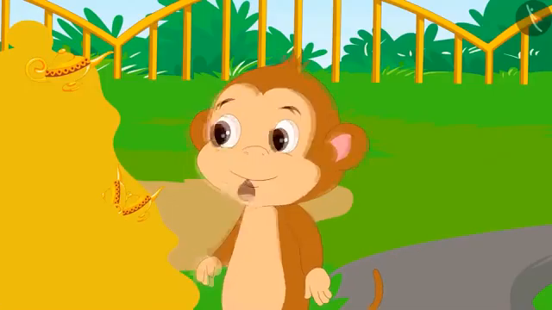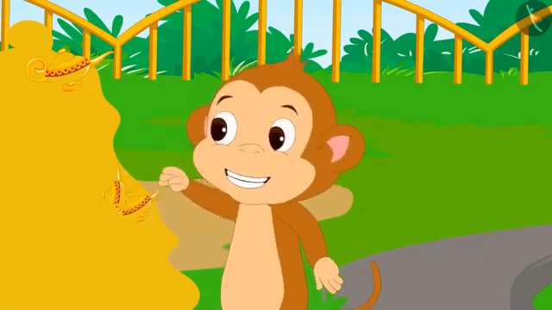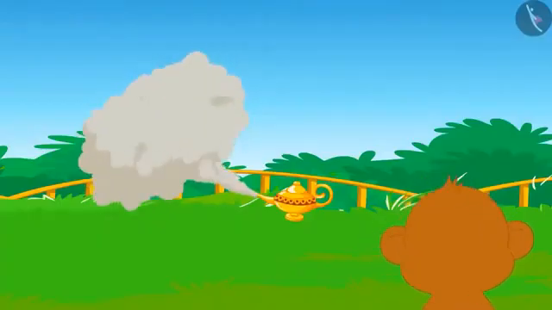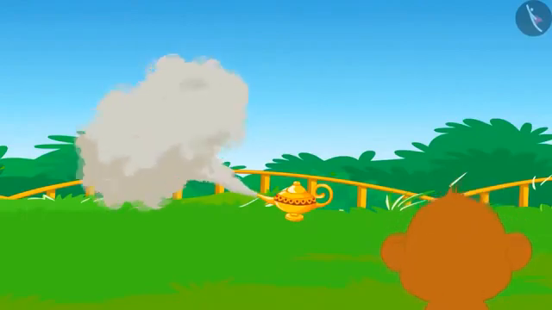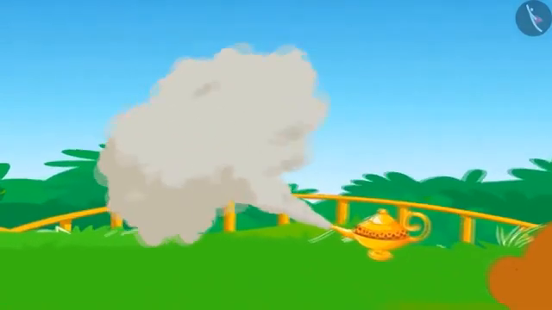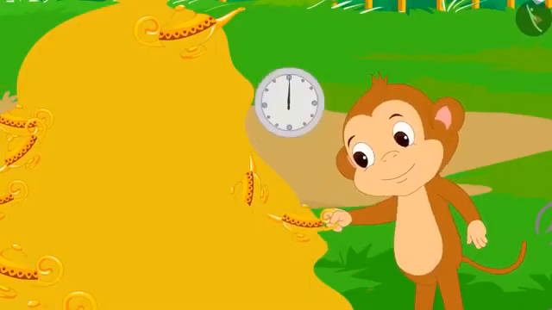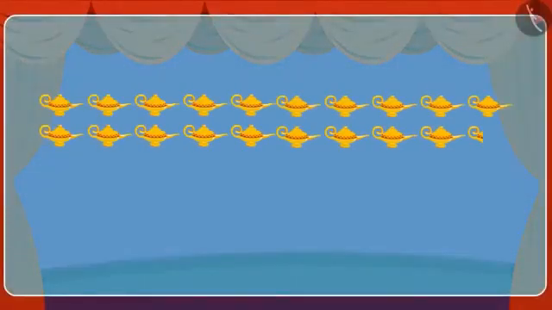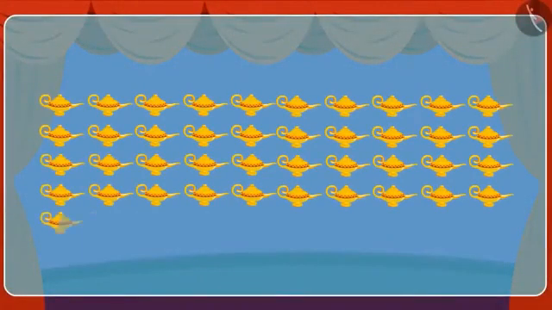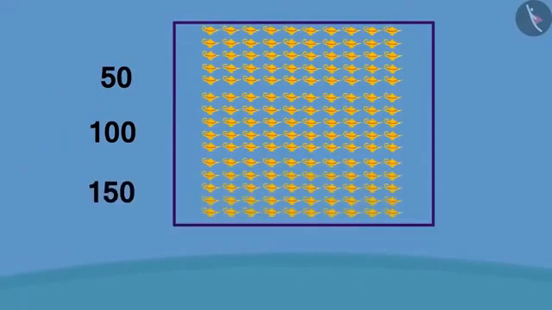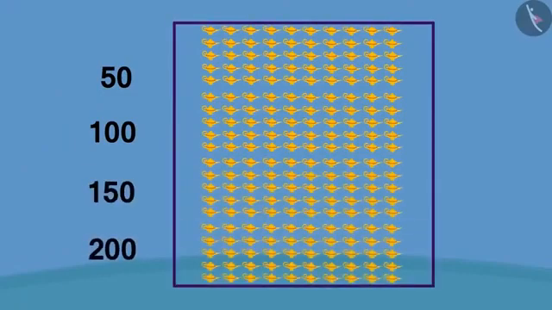Babban is unable to control his happiness. "Can I begin counting?" Babban asked Genie. "Your 10 minutes start now," Genie said to Babban. This time Babban is counting more intelligently. This time he started counting in the group of 50. He counted 200 lamps in the group of 50 lamps, each like this.